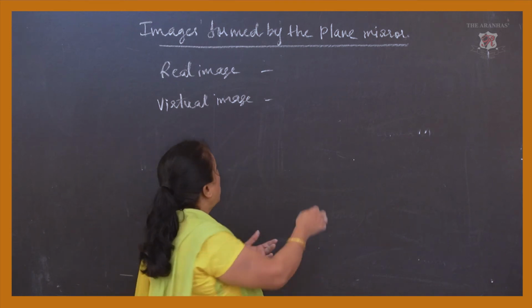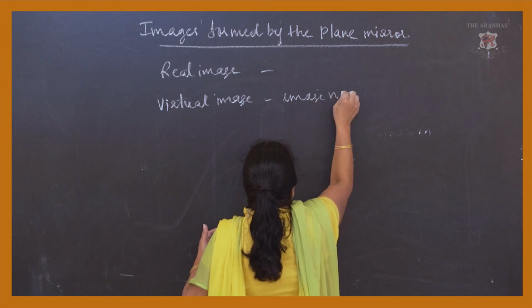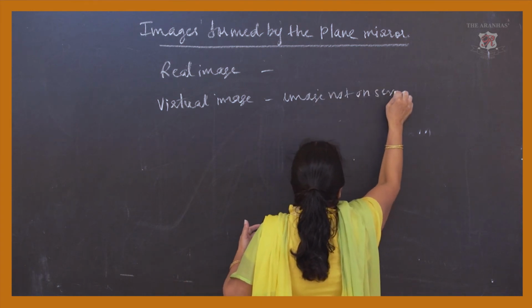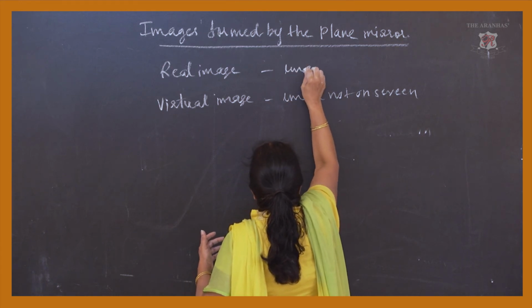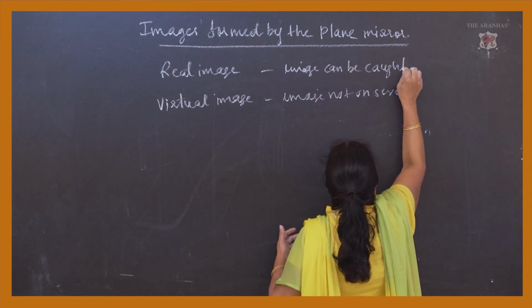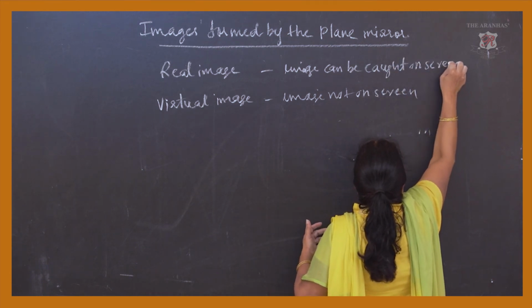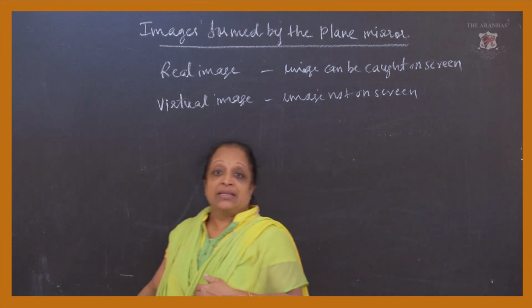So if you are not able to take the image on the screen, it is a virtual image. And if the image can be caught on the screen, that is a real image.